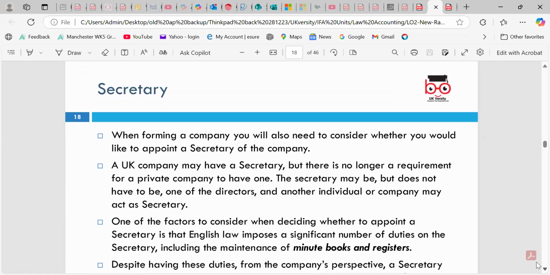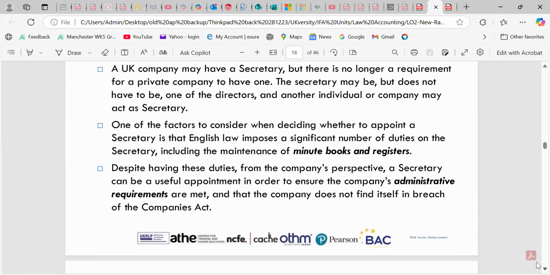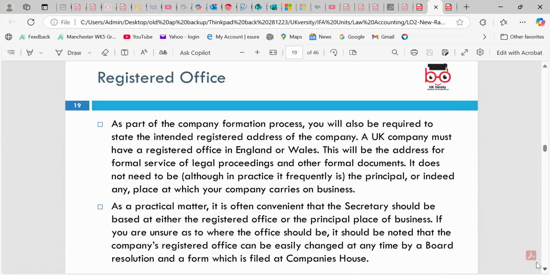When forming a company, you will also need to consider whether you would like to appoint a secretary. Of course, we discussed earlier in our comparison of public and private limited companies that a public limited company must have a secretary. We need to look at the minutes, the books, and the registered administrative requirements, which we need to follow according to the registered office. Of course, the registered office should be in the UK. For tax purposes, the company is liable to pay taxes where its head office is registered.